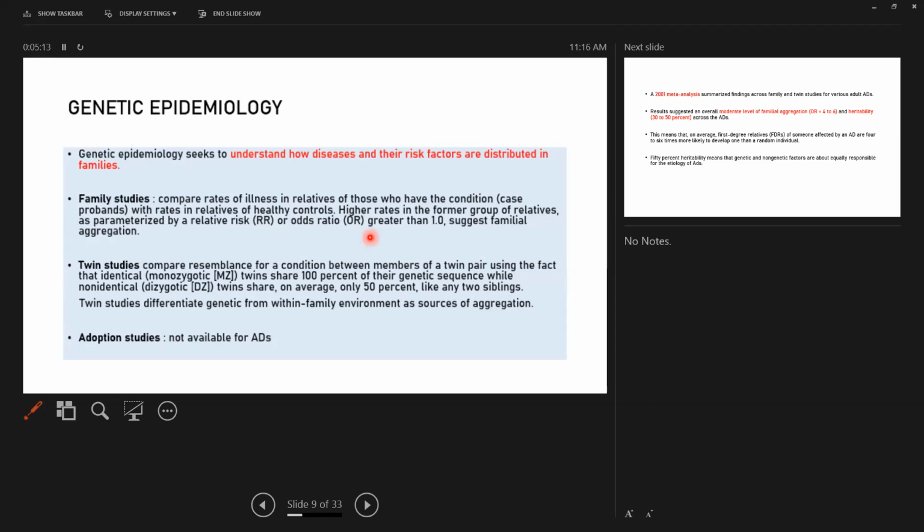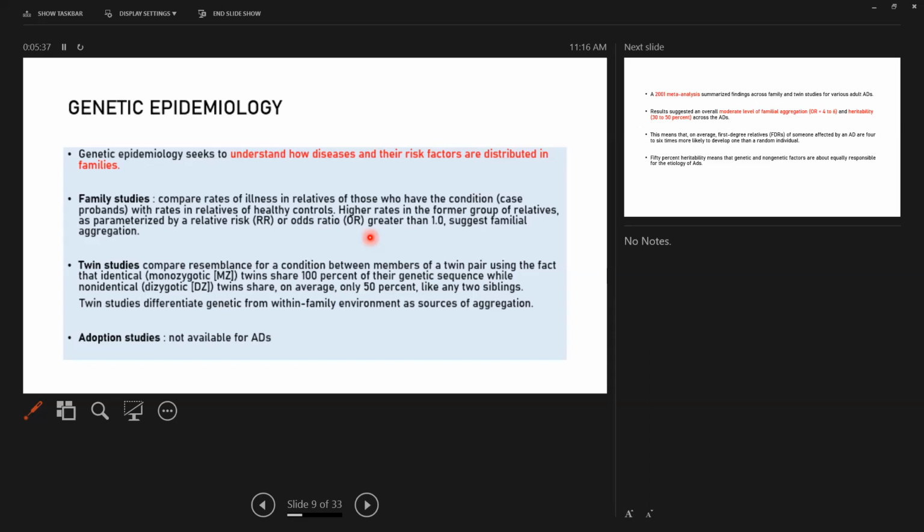So we'll be focusing on family studies and twin studies. So what are family studies? In family studies, we compare the rate of the illness in relatives of the case probands, that is those who are affected. The first degree relatives of the patients are compared to the first degree relatives of healthy controls.